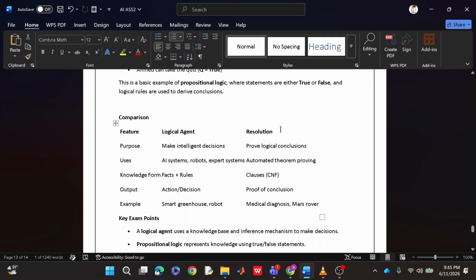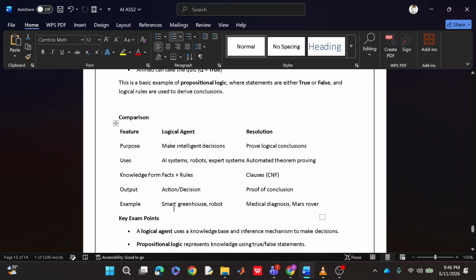The main difference is in resolution, propositional resolution, we try to prove our logical conclusions that we have done for a system, but in logical agents we make intelligent systems. So they are very far different from each other based on their perspective. If we talk about the uses, logical agents are used in AI systems, and resolution is used in automated theorem proving. Knowledge form: facts and rules, and it works on clauses, CNF, and output is action decision and proof